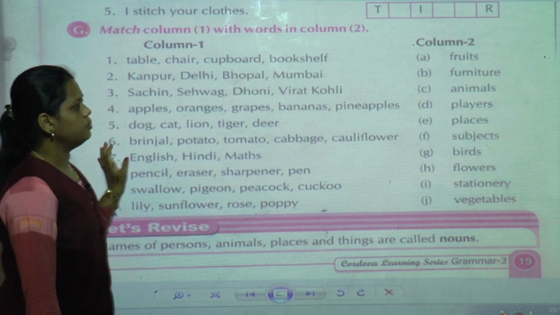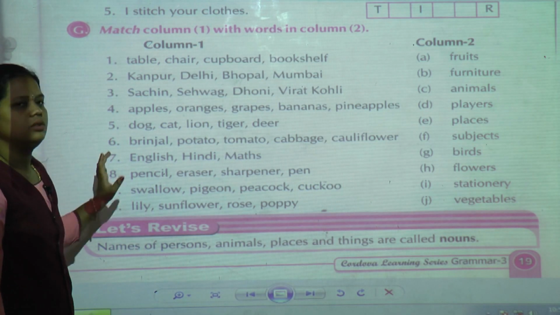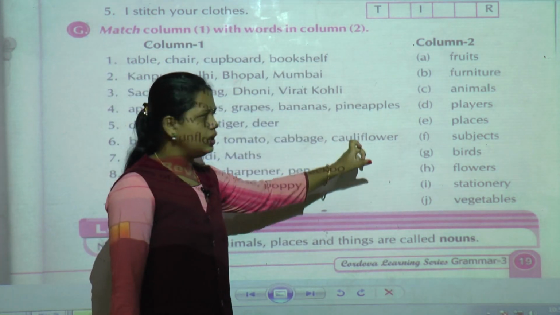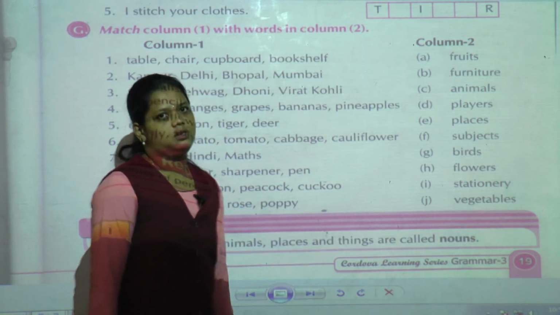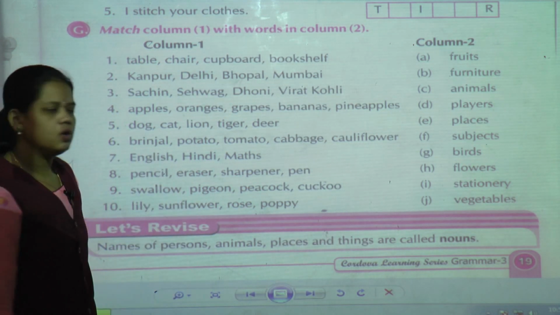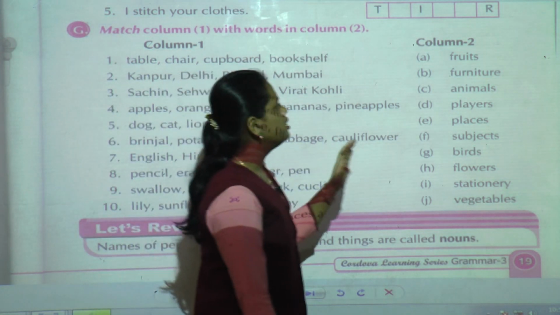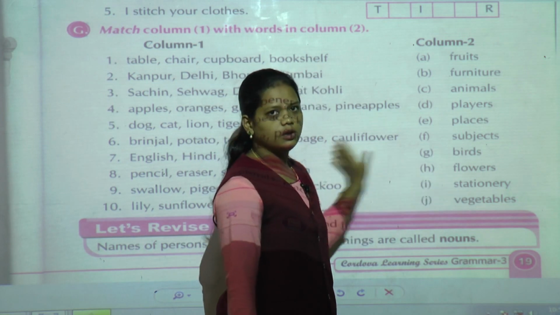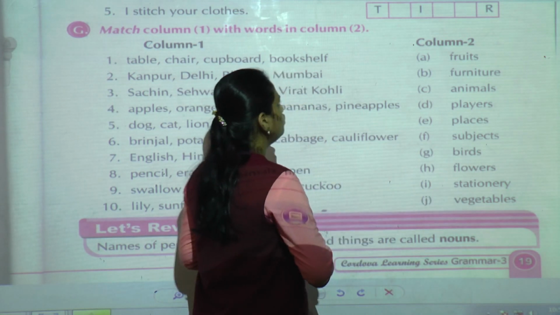Now here so many words are given in column 2. One by one we have to see and match it. Here you do not have space to join the words, so what we have to do?